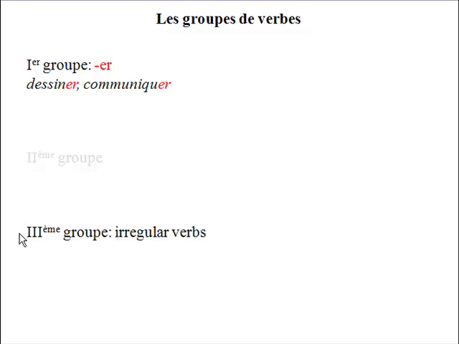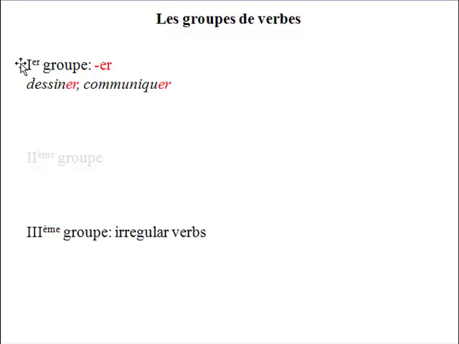But now let's have a look at group number 3, the third group. In the third group, you will find all the irregular verbs, all the exceptions. So when we're talking about the third group, you don't have to look for any logic, there is none. So everything that belongs to the third group is exceptions. But you have to be careful because, as I say, in the first group we'll have everything that is er, right?